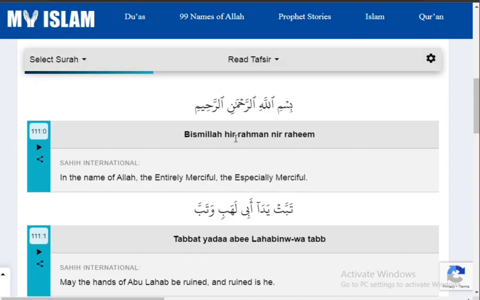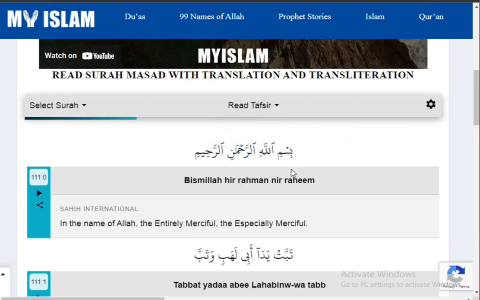Okay, now we are going to read the whole surah.